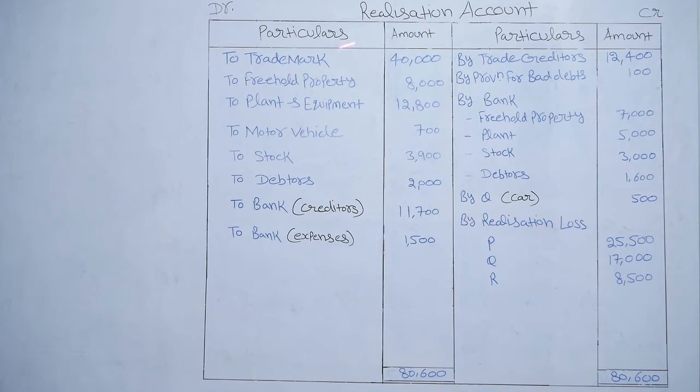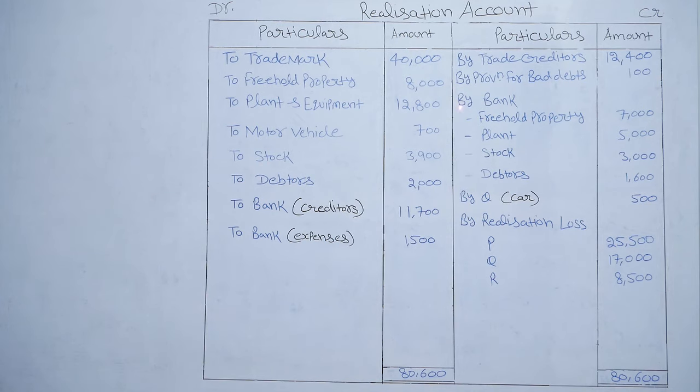So the entry will be: realization account debit to trademark 40,000, to freehold property 8,000, to plant and equipment 12,800, to motor vehicle 700, to stock 3,900. In case of debtors, we will consider gross value. So the gross value is 2,000, and provision for bad debts we will write on the credit side. By provision for bad debts 100 rupees. So these are the assets which are showing in the balance sheet at book value.